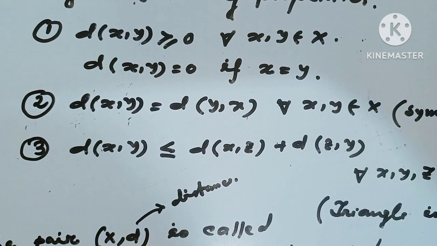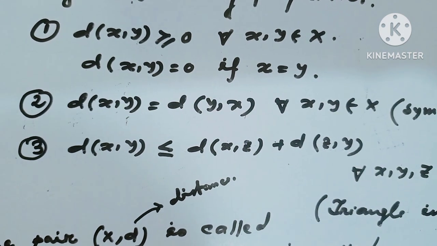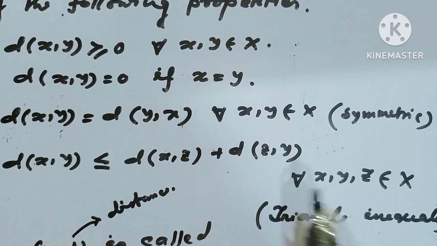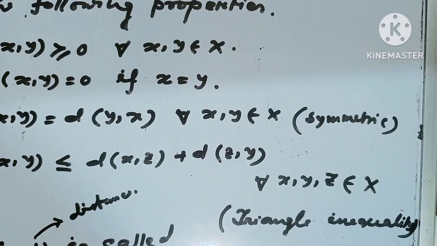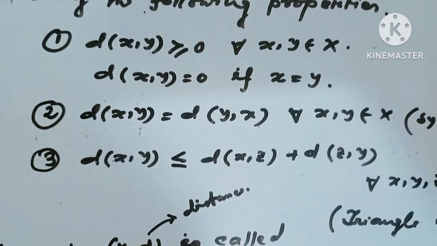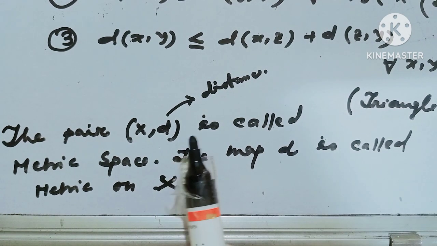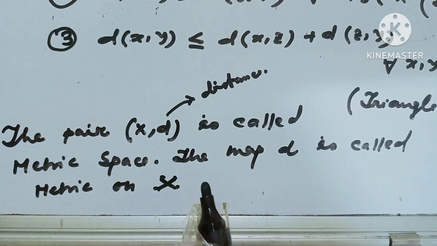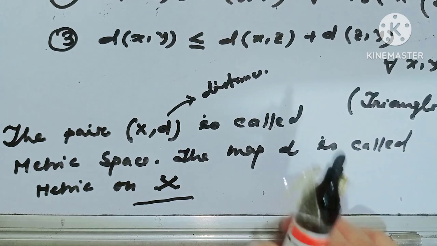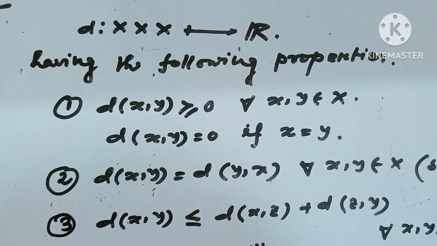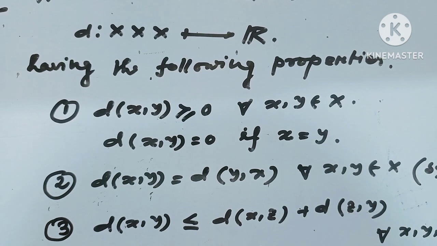Third is the triangle inequality: d(x,y) is less than or equal to d(x,z) plus d(z,y), and this is true for all x, y, z belonging to X. This is the triangle inequality. And then the pair (X, d), where d is the distance, is called a metric space, and the map d is called a metric on the set X. This is the metric space.